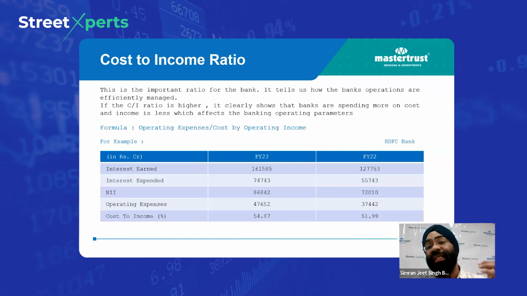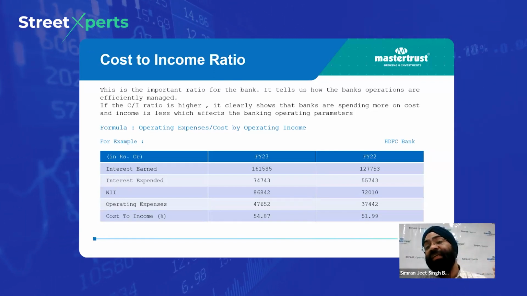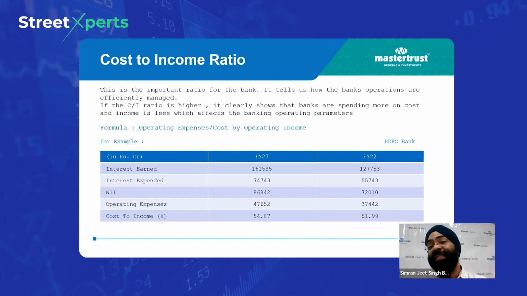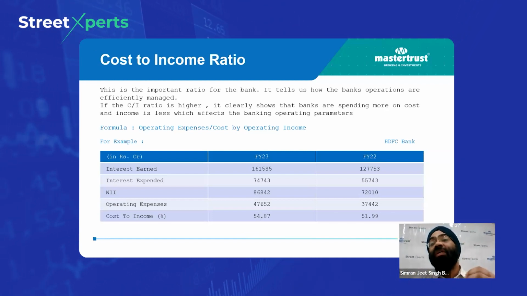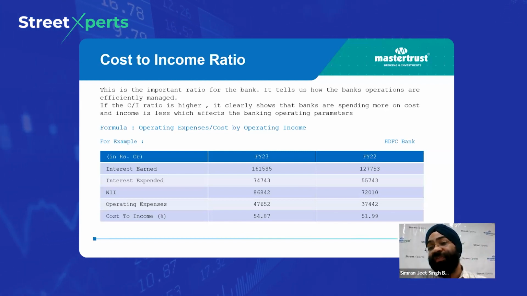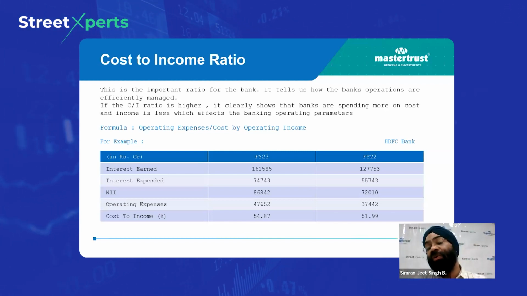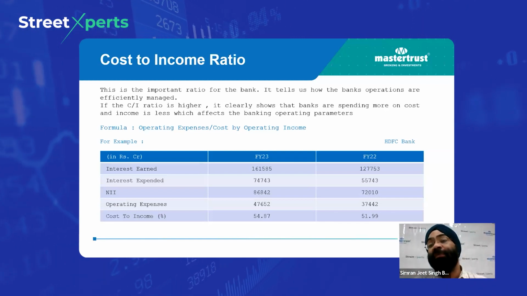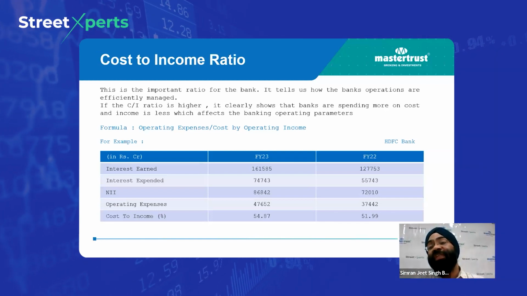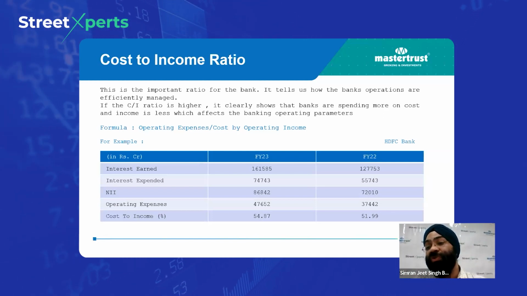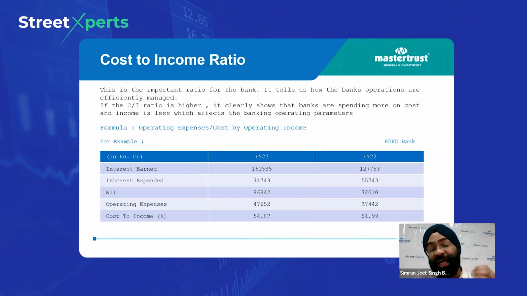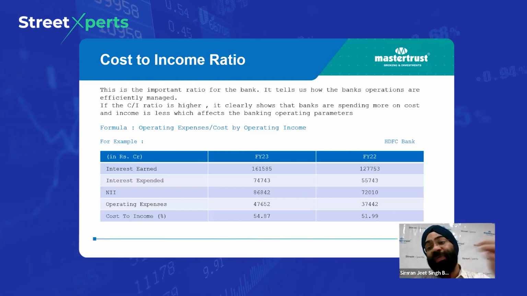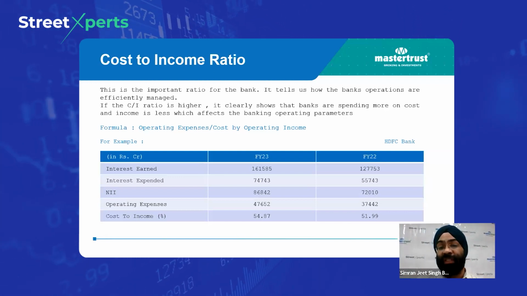Otherwise, it may happen that costing keeps increasing and the bank is generating less income, which will not leave a good impression over a period of time, and it will put a big question mark on the operating efficiency of the bank. So we should keep in notice that over a period of time the cost to income ratio continues to remain stable, and all the branches of the banks should generate greater income in comparison to the operating expenses which they incur.